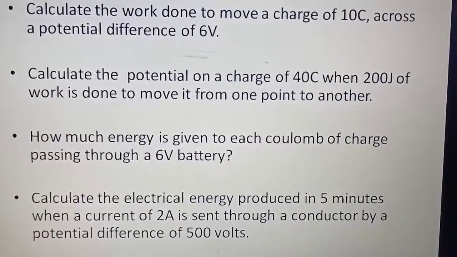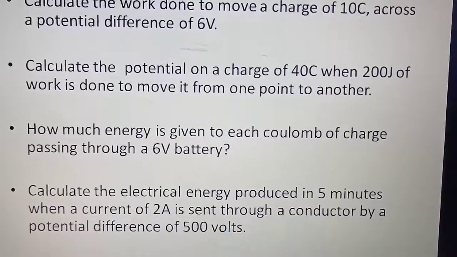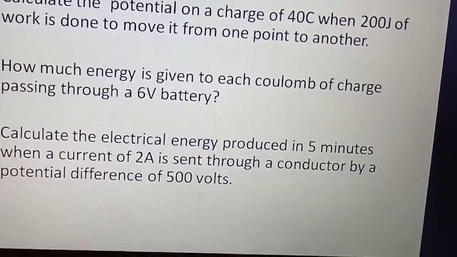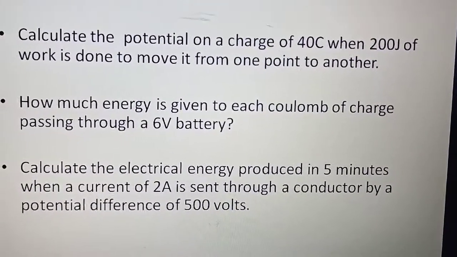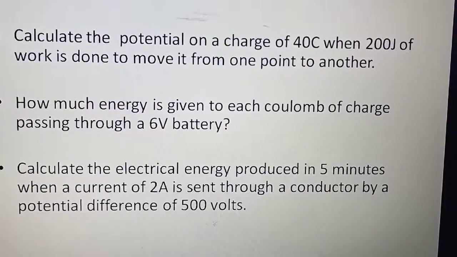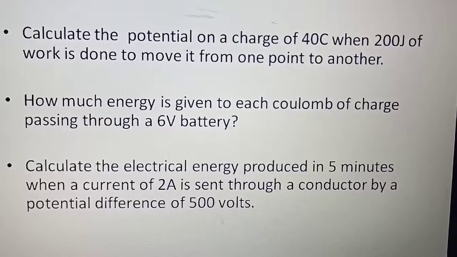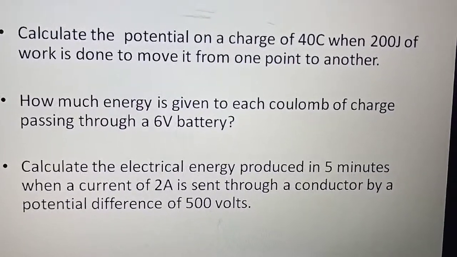Let's move on to the third question. How much energy is given to each coulomb of charge passing through a 6 volt battery? Energy is nothing but work done, so you have to find out work done. Each coulomb of charge means Q is 1, passing through a 6 volt battery. So potential V is equal to 6 volt.